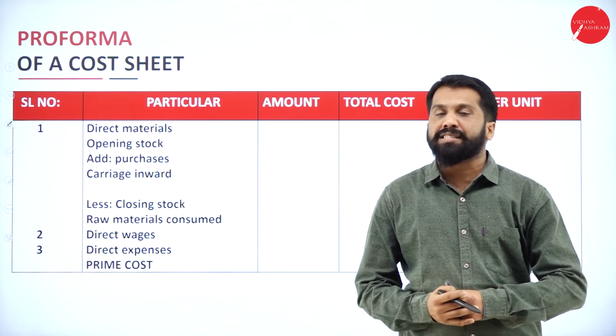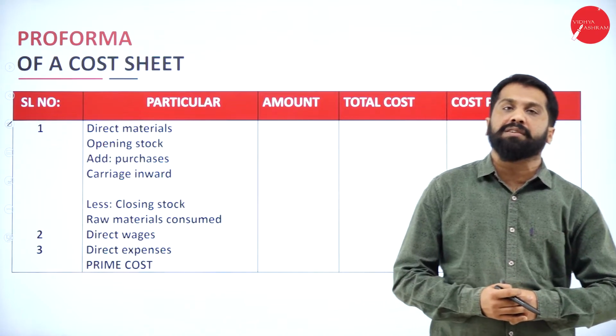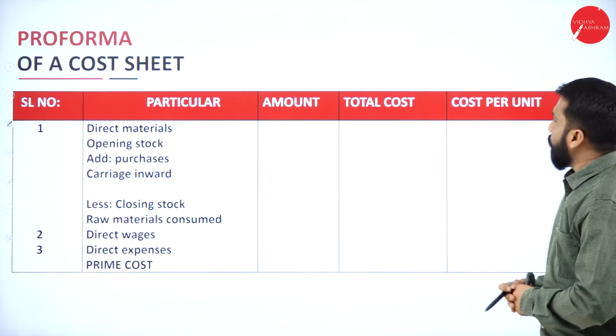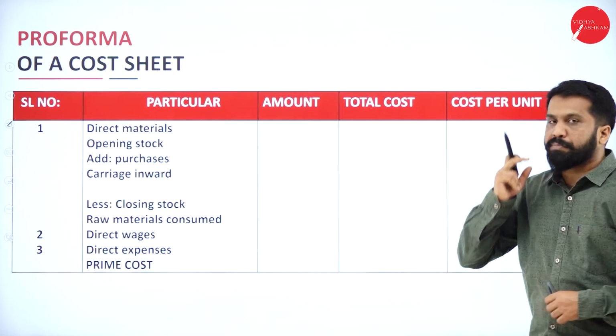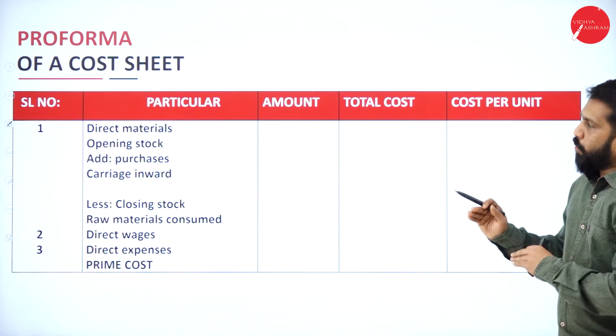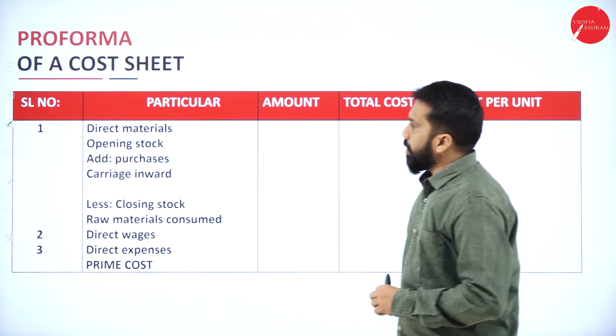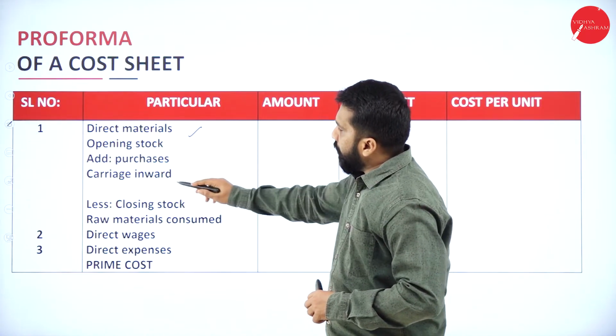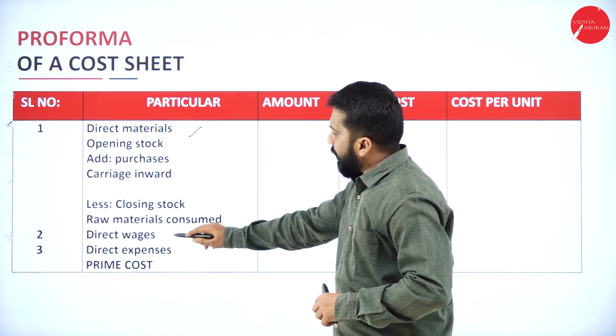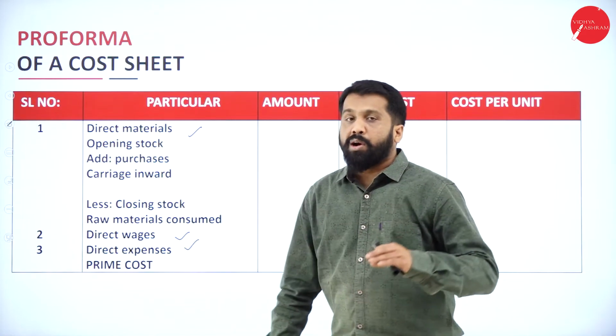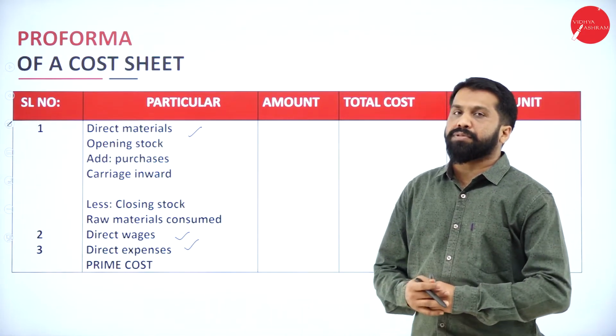If they have not asked about cost per unit, then we are not supposed to go for that. So only up to total cost we are supposed to do. Now, once we are done with this, your direct material, your direct wages, direct expenses, all the direct things we are supposed to take.